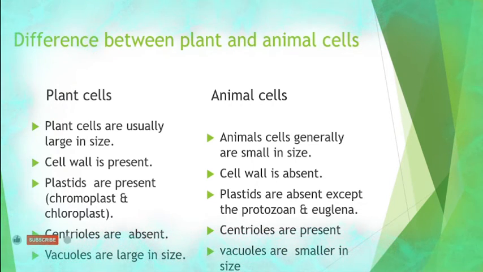Plant cells are usually large in size when compared to animal cells. Animal cells are generally small in size when compared to plant cells. Cell wall is present in the case of plant cells. In the case of an animal cell, cell wall is absent.